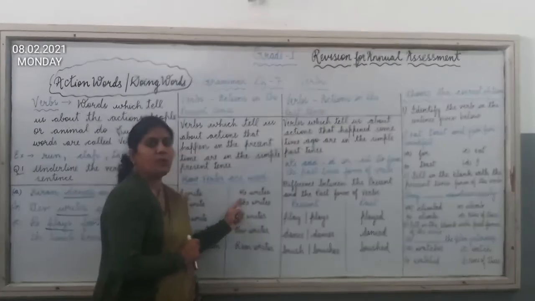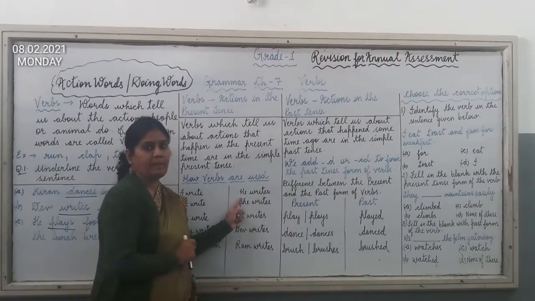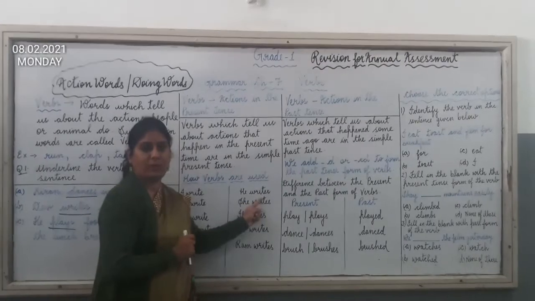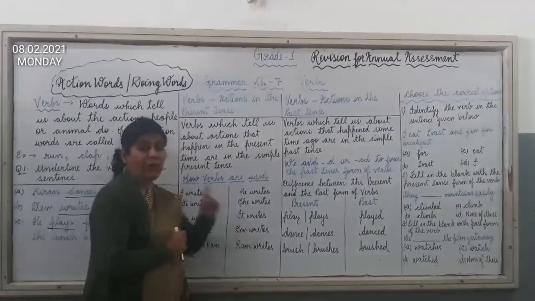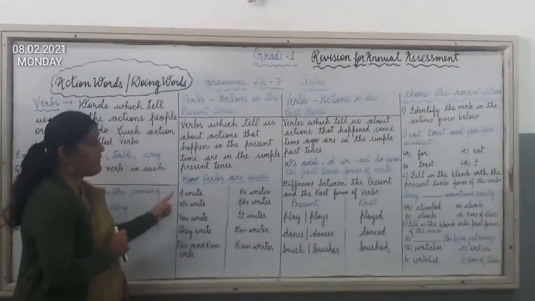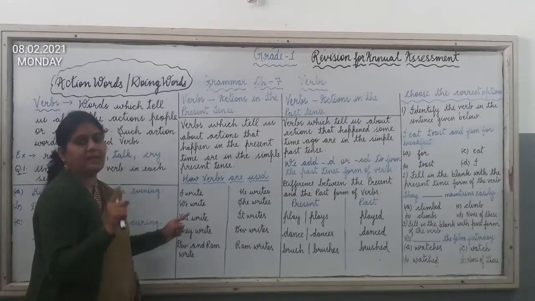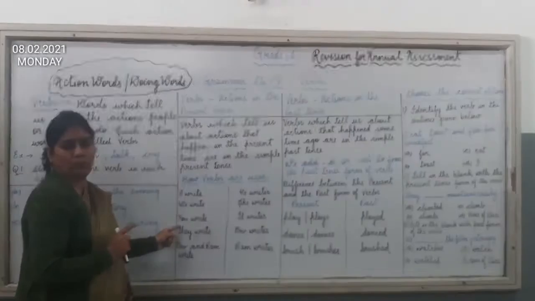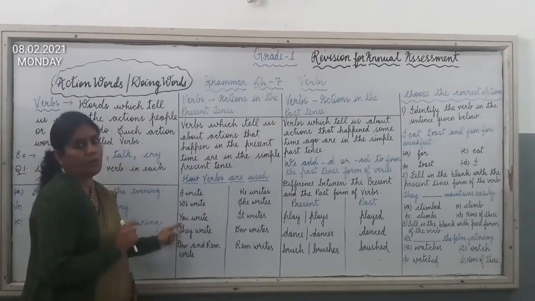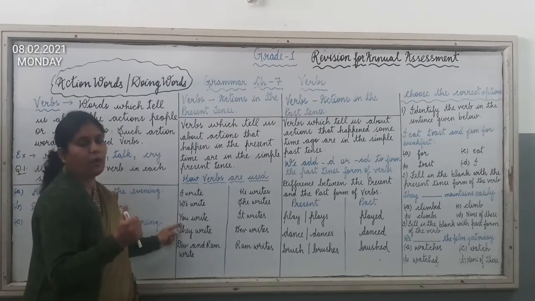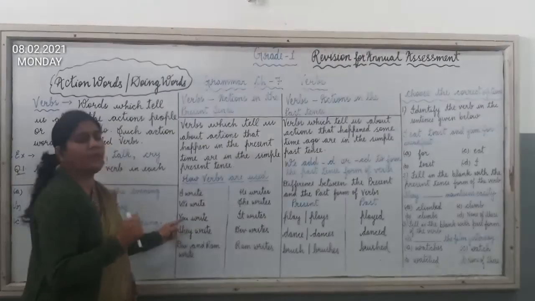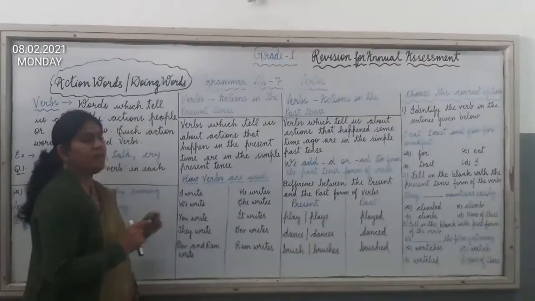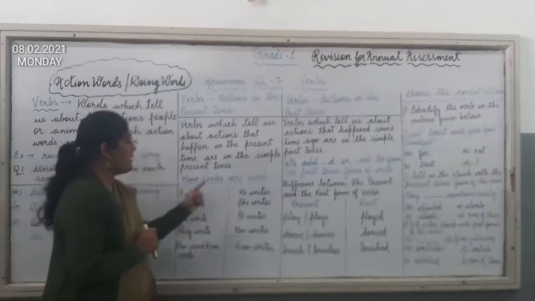Here we have used the pronoun he. That means we are talking about only one person. So we will add s to the verb. Okay. But you have to remember this. We will not add s to the verb when we are talking about I and you. You all know that you can be used for singular also and for plural also. But we will not add s to the verb when I and you are used.